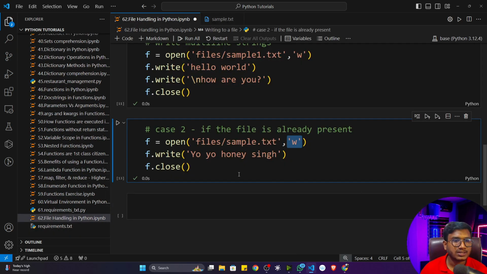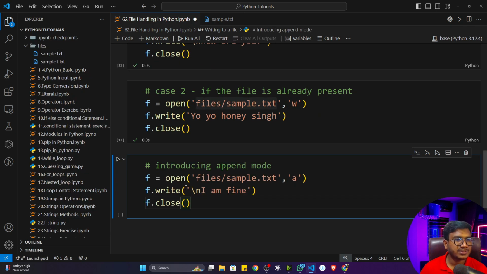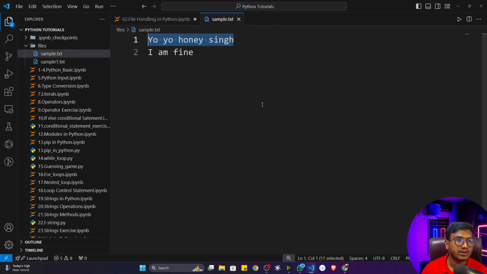How to do it? For this you can use another mode called append mode. Let me show you another example. So guys, now we are using append mode, and to use append mode you need to use this particular a. I'm opening the same file sample.txt, and inside it I'm writing I'm fine, and again giving \n because I want to create a new line there. Then I'm closing the file after writing. Now if I execute and open sample.txt, see, your honey sing would be there, and after that I'm fine would be written.